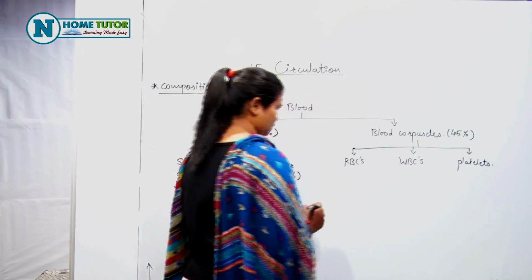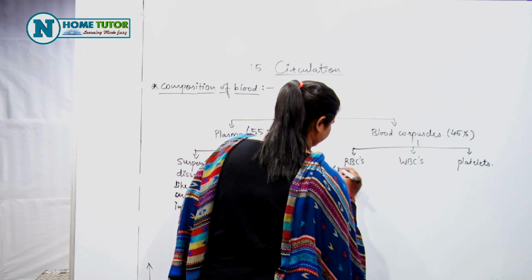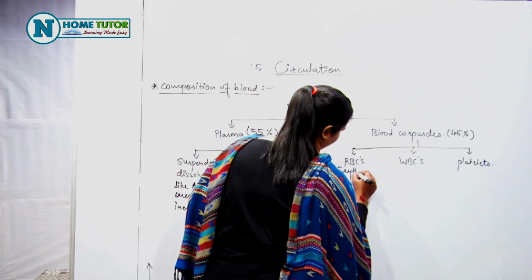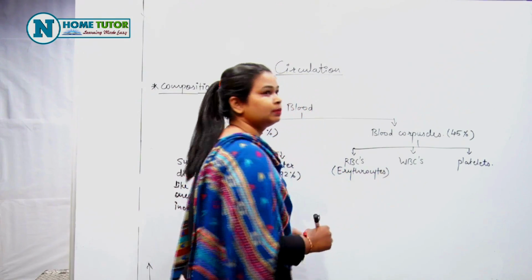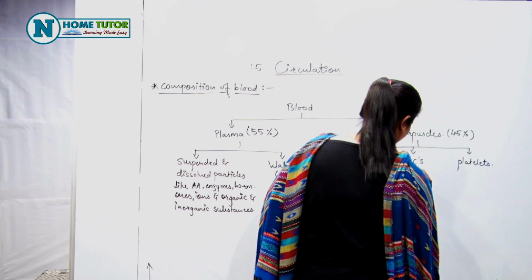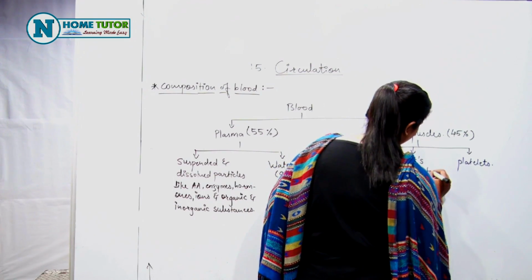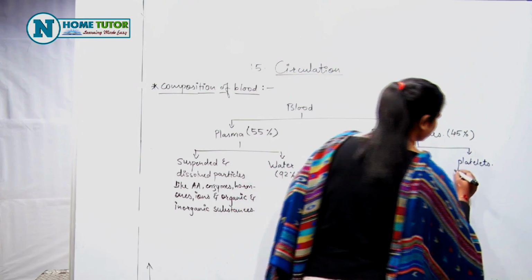Now, the scientific name of RBCs is erythrocytes. WBCs are known as leukocytes, and platelets are called thrombocytes.